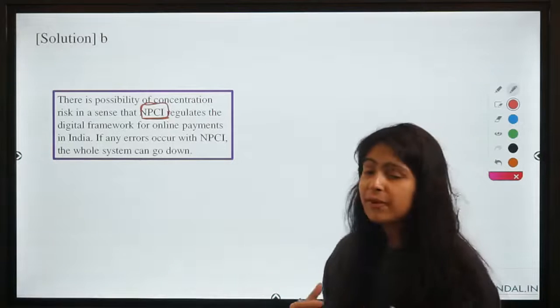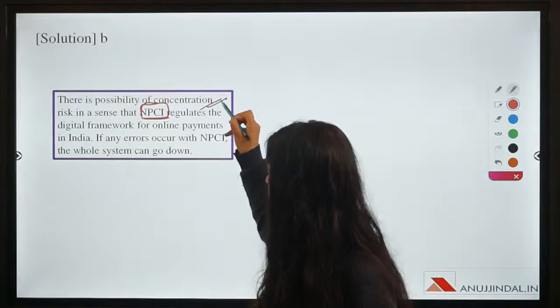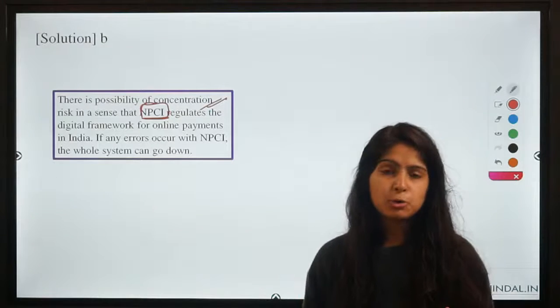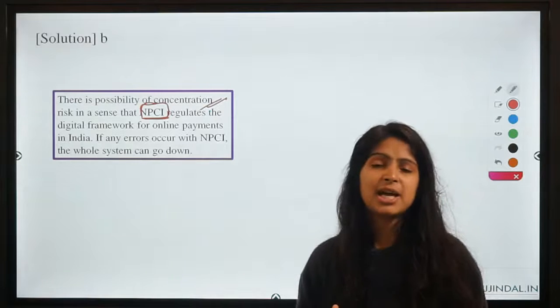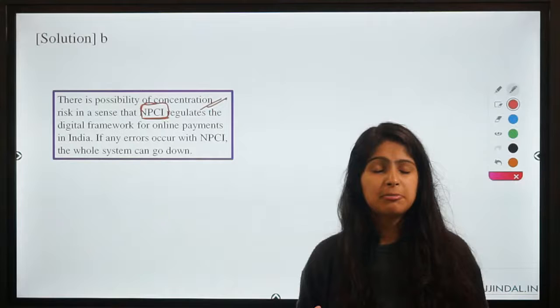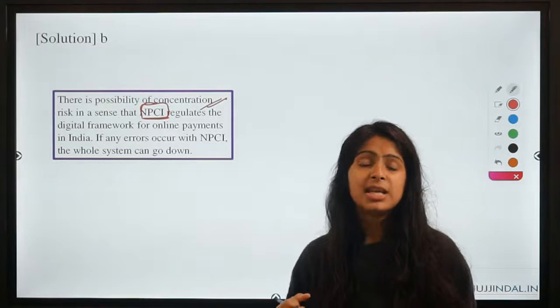That is why, to diversify or to reduce this sort of concentration risk, a new organization is about to be set up, known as NUE. If you want to know about it in detail, you can refer to the previous sessions where we have discussed NUE.